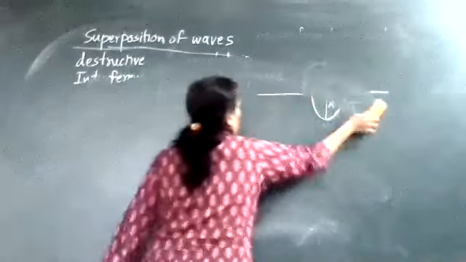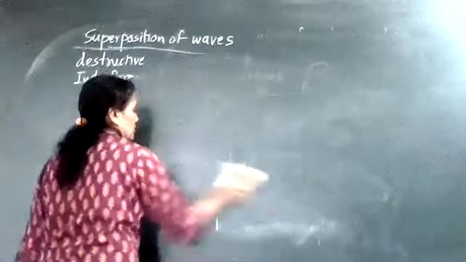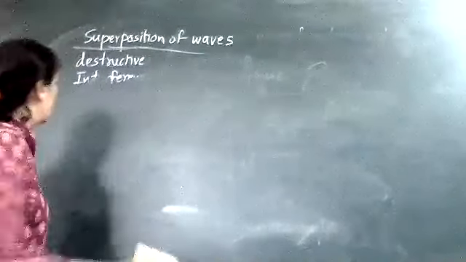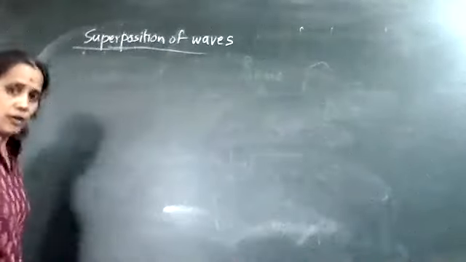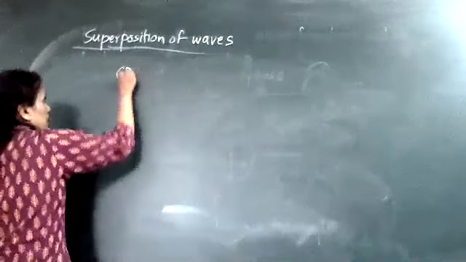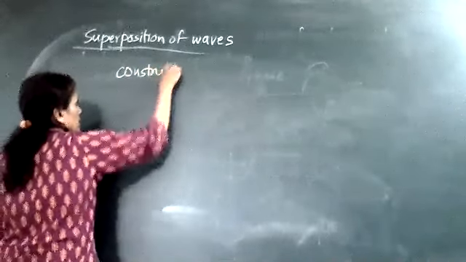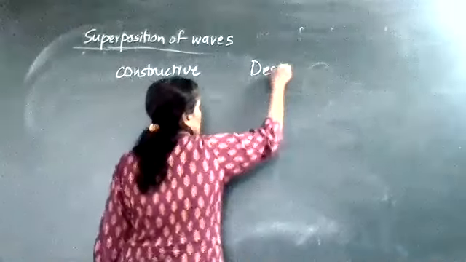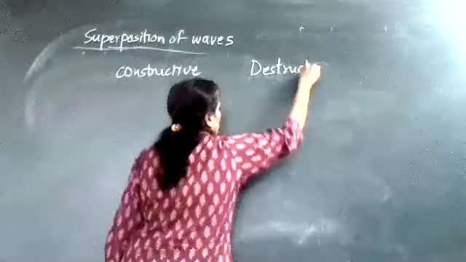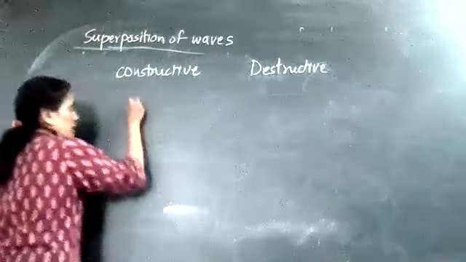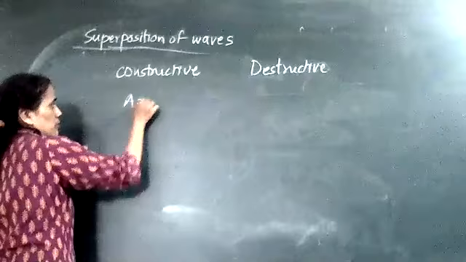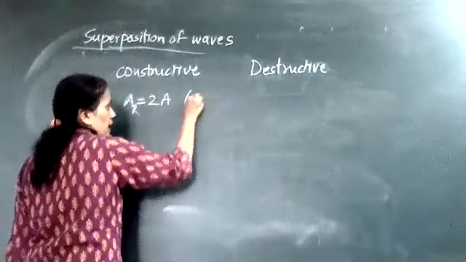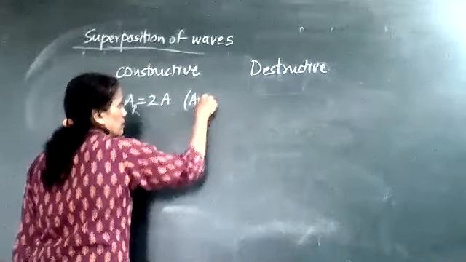Now, whatever formulas I have given you, in this I can recall the formulas of your resultant amplitude. I can say here for constructive interference, and here is the destructive interference. Constructive interference amplitude AR is equal to 2A, provided that amplitudes are equal.